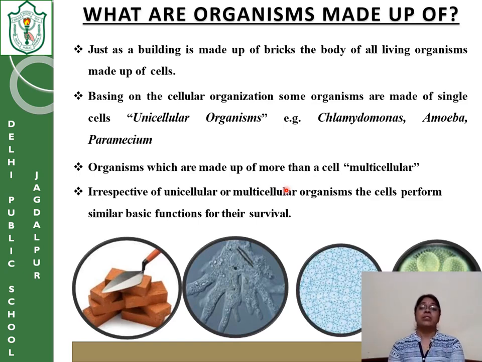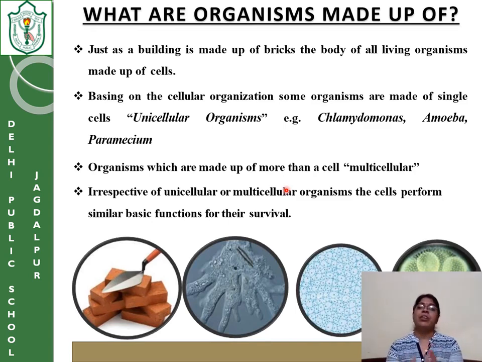But why do we have organisms like multicellular organisms, with so many types of cells?